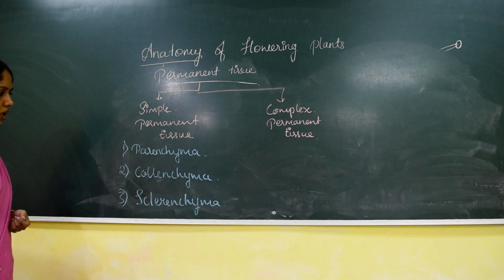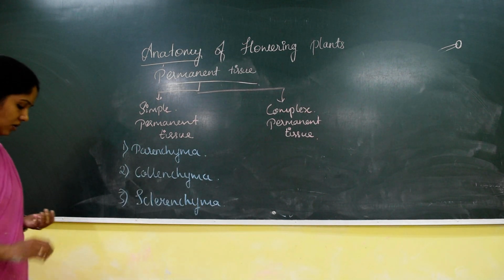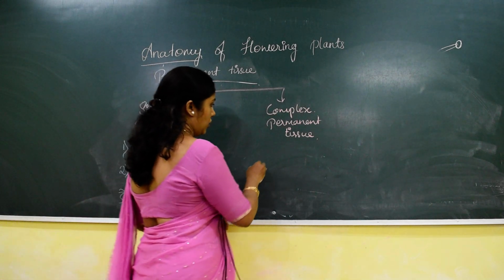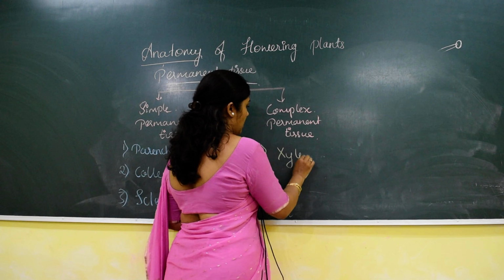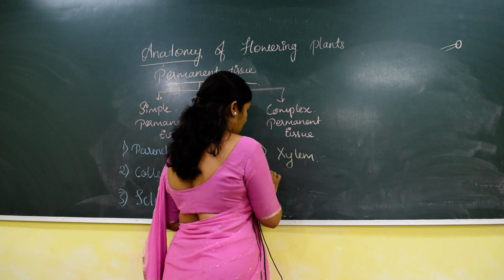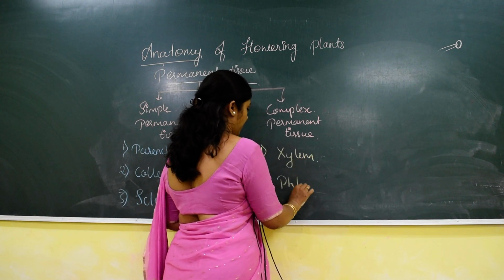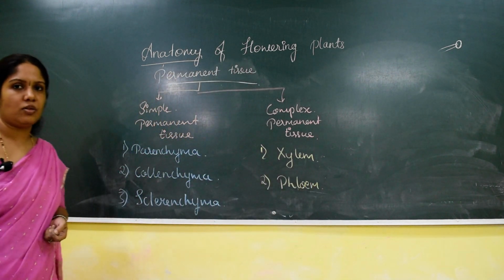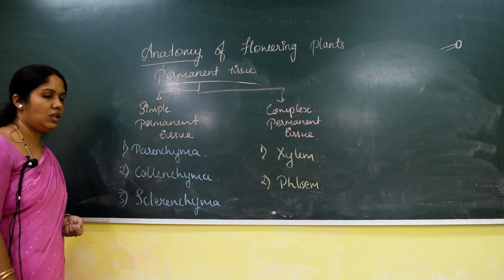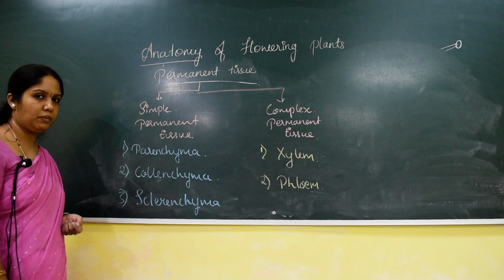Parenchyma, collenchyma and sclerenchyma. Whereas the complex permanent tissues are of 2 types: one is xylem and the other one is phloem. So these tissues we are going to study with their structure and characteristic features one by one.